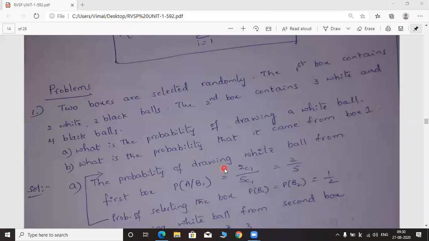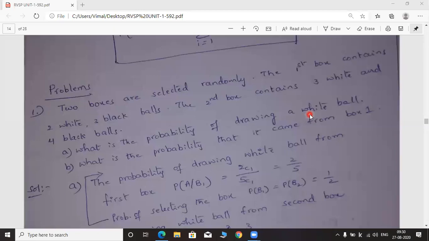What is the probability of drawing a white ball from first box? What is the probability of drawing a white ball? That is the given bit actually. We have to solve A bit like this. What is the probability of drawing a white ball? That's what we have to calculate.